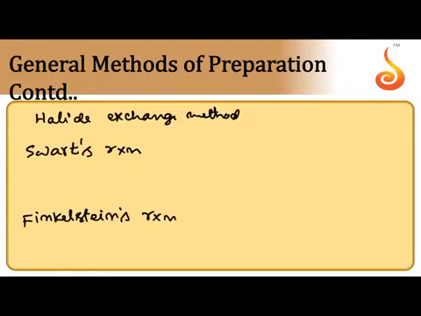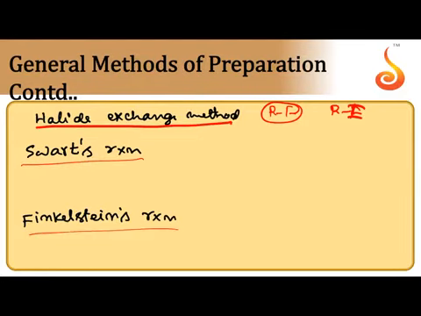Next, the methods for the preparation of alkyl fluorides and alkyl iodides. We cannot prepare alkyl fluoride by direct fluorination since it is a highly explosive reaction. So these two are prepared by an indirect method called the halide exchange method: the Schwarz reaction as well as the Finkelstein reaction.